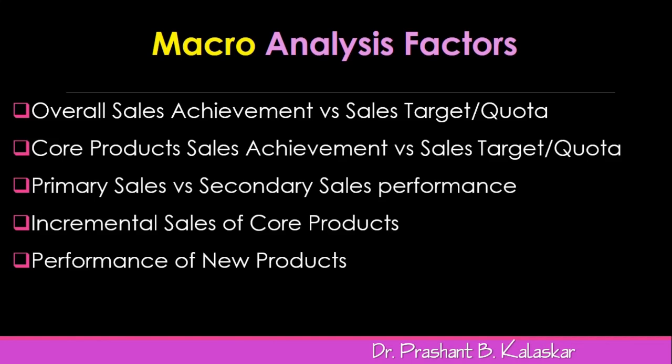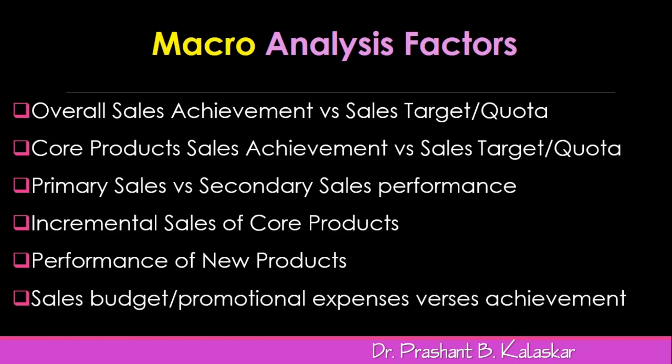The last macro factor on which the sales force is evaluated is the sales budget versus the promotional expenses and achievement value. Every pharma company invests a good amount on promotional activities and promotional inputs along with expenses on territory management. Normally, these expenses are to the extent of 15 to 20%, up to 25% in some companies, as compared to the sales target value.